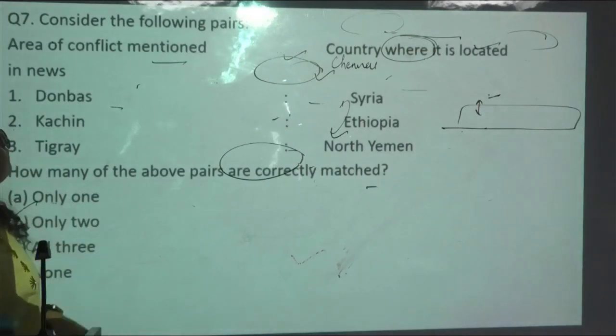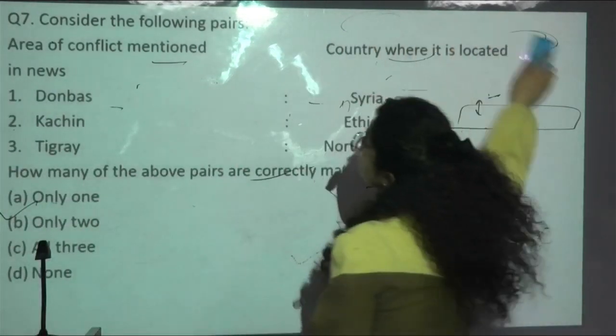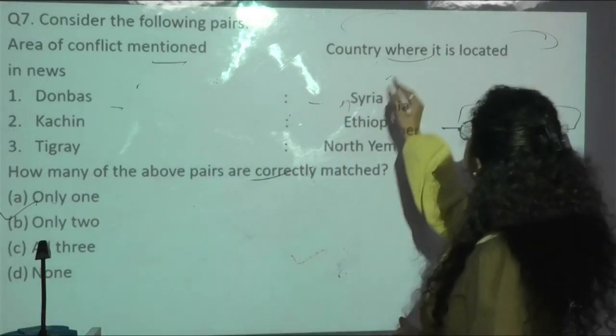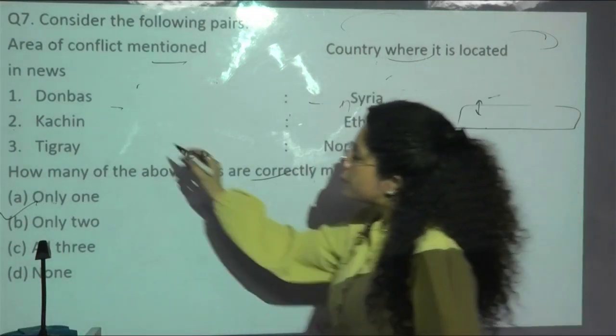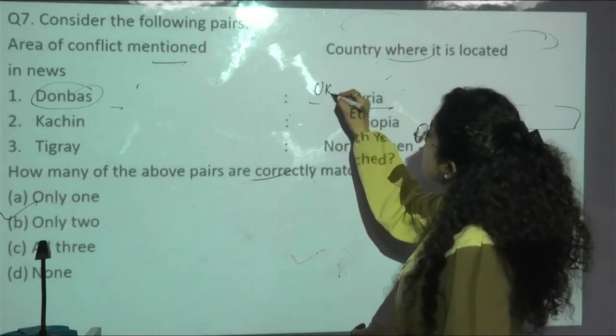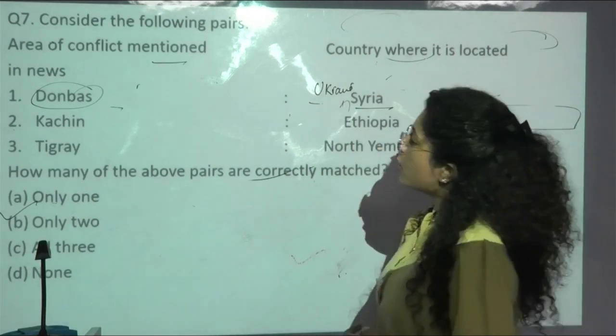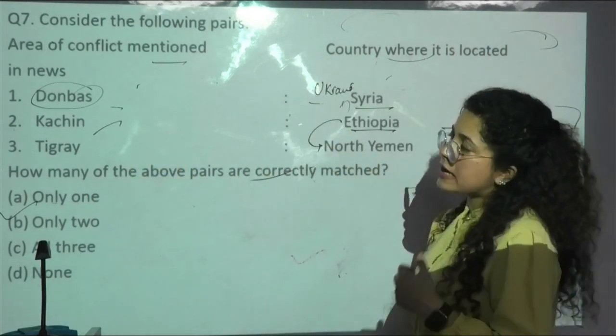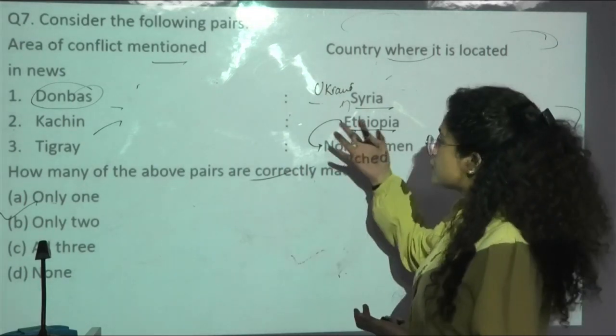Next, let's see. Consider the following pairs: area of conflict, and the country where it is located. First is Donbass. This is located in Syria? No, it is located in the Ukraine part. Then Kachin, which is in Ethiopia? Again, this has to come here. So again, they played with your options.